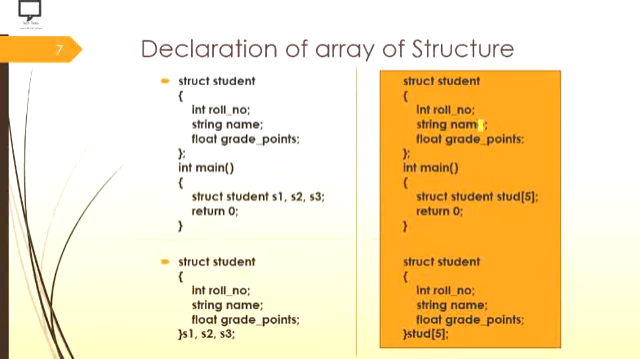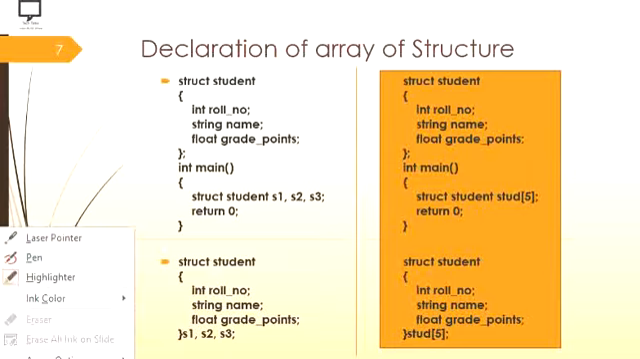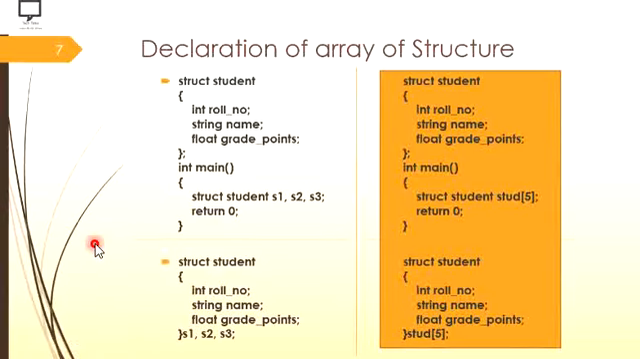Here you can see the first part, which we have already covered in the previous video session. This is the student structure declaration where 3 members are there: roll number, name and grade points of every student. In the main function I have declared 3 separate variables, S1, S2 and S3. The same thing we can do like this also: while declaring a structure itself, at the end of the structure we can declare the variables. But this is okay if I am going to use only a few variables in our program.